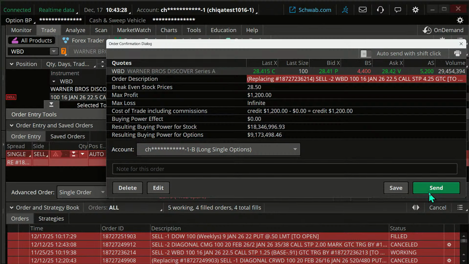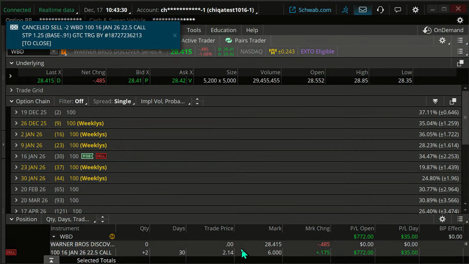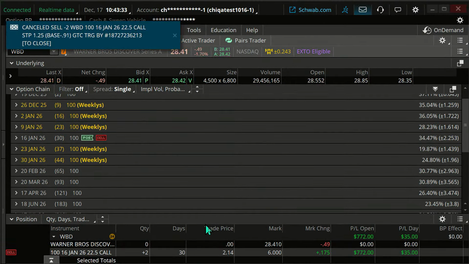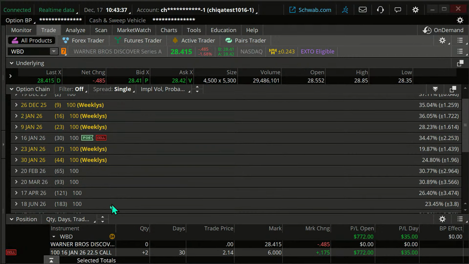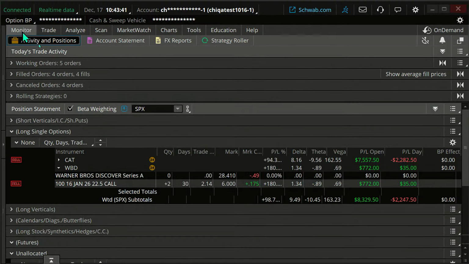Okay, $4. If I moved it to $4, that would be a stop. Current price is $6 on this. Hold on. Where are we? Here we go. Current price is $6 on this right here. $4 would be about a 66% stop loss, which is, I don't want to go much above that. So I went just a little bit above that. I went to 425 on the stop there. So we moved that stop.